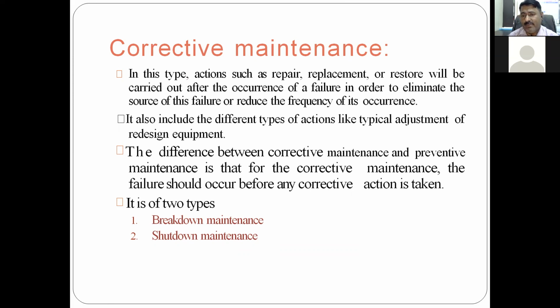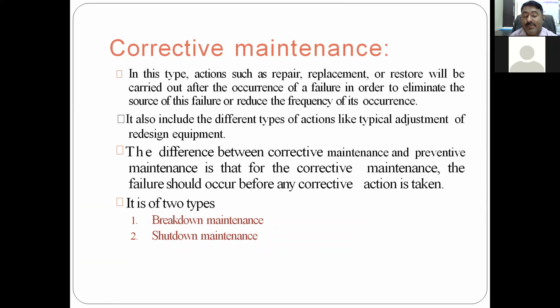It also includes different types of action, like typical adjustment or redesign of equipment. The difference between corrective and preventive is that in corrective, a failure should occur before any corrective action is taken. So something has happened: the gearbox is not working, it is jammed, or there is some noise or more vibration, and we cannot operate the machine. Some failure has occurred, and after that failure, the action is initiated. This is corrective maintenance.